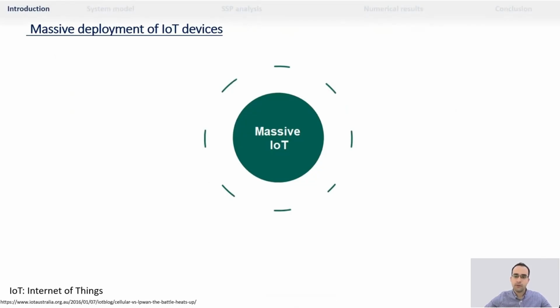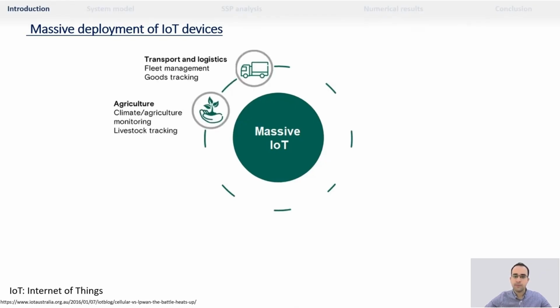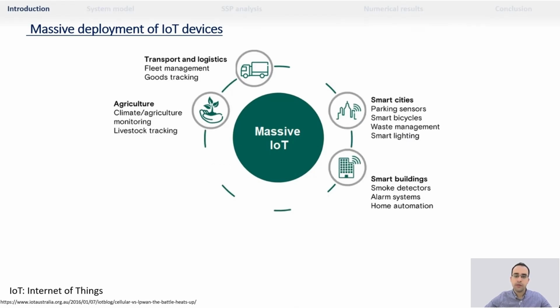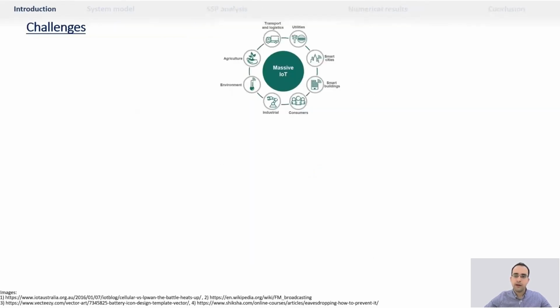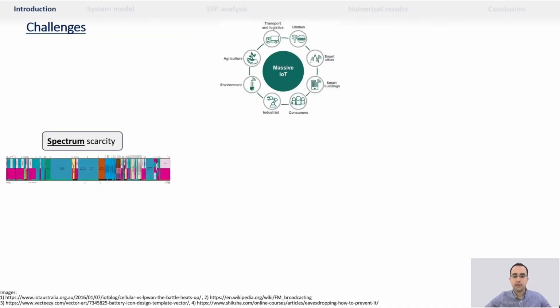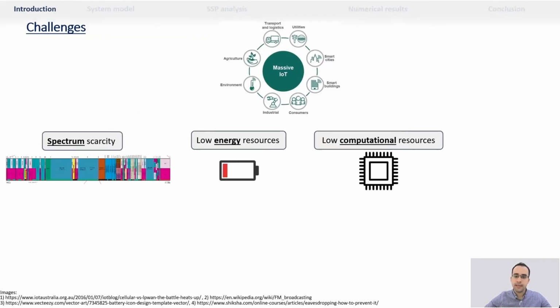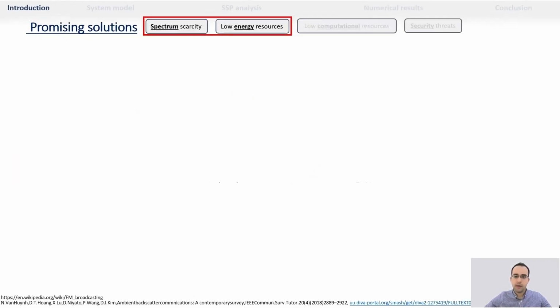The massive deployment of Internet of Things has become essential in different disciplines, such as agriculture, logistics, smart cities and buildings, monitoring and control, and many other disciplines. However, there are challenges to achieve this massive deployment, such as spectrum scarcity, limited energy resources, limited computational resources, and security threats. Therefore, different technologies have appeared to handle these challenges.